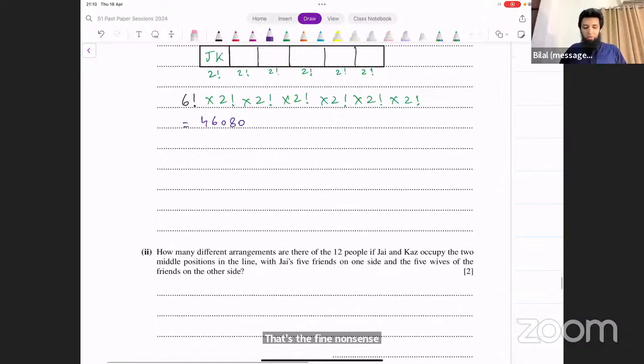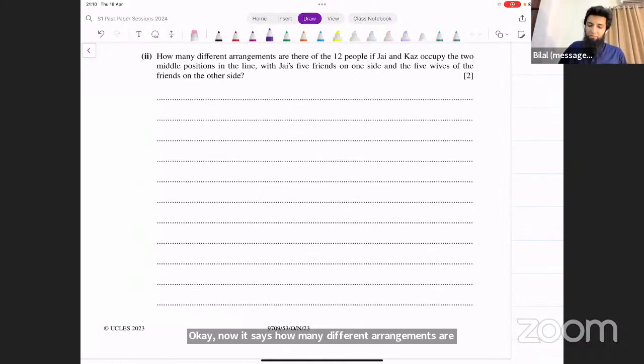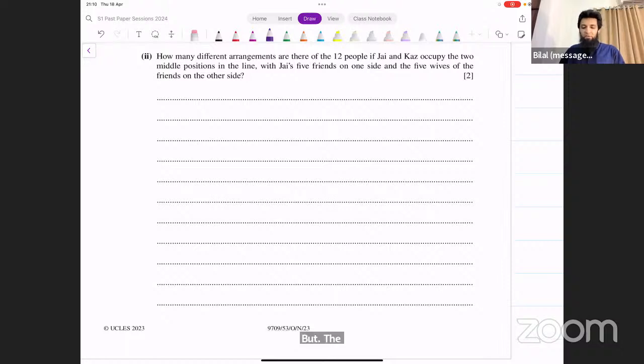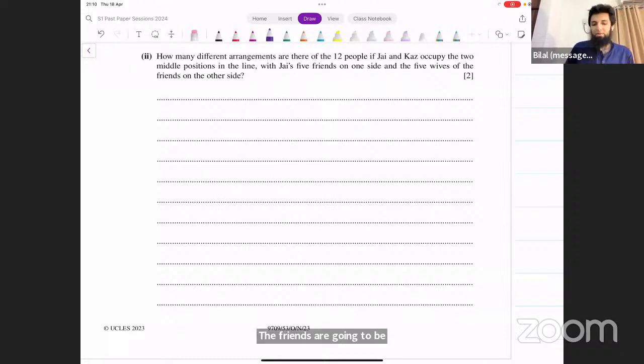Okay, now it says how many different arrangements are there for the 12 people if J and Kaz occupy the 2 middle positions in the line with the 5 friends on one side and the wives of the friends on the other side. And we don't know which side the friends are going to be on and which side their wives are going to be on. Okay, now let's think about this.